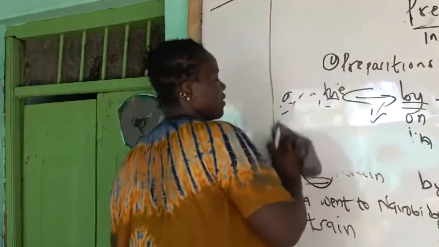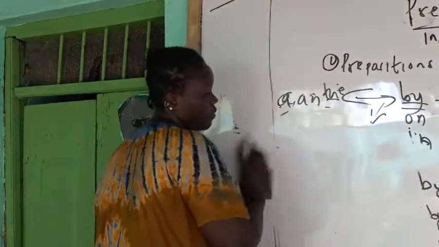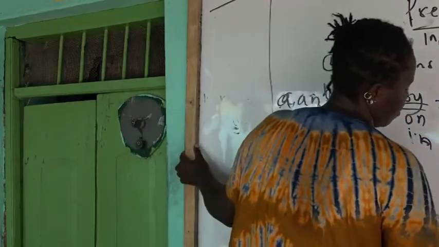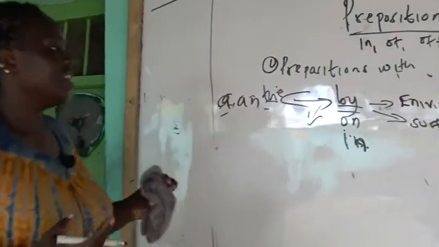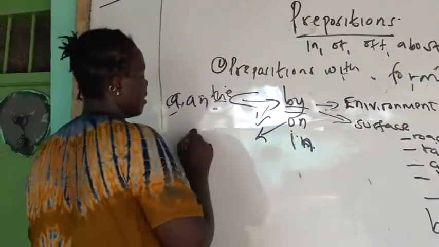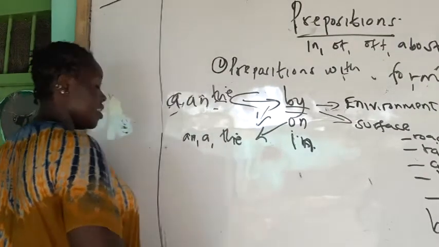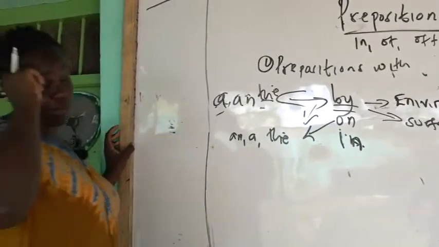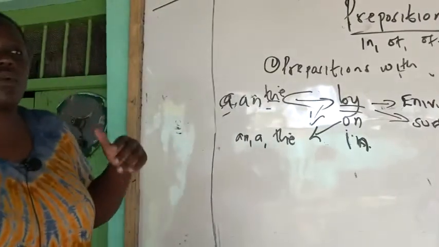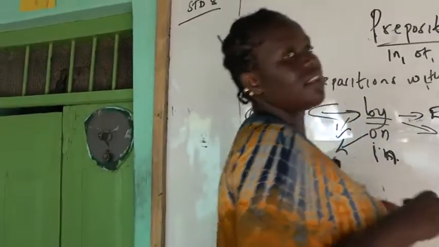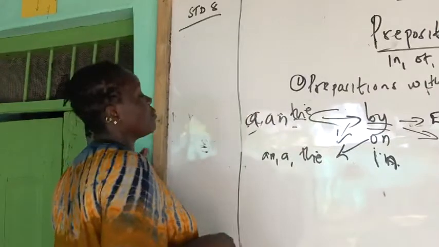Now we come to prepositions of means of transport. Preposition of form of transport number 2 is on. You are going to have what? On. Now you use on with, to begin with, on can take the article a, an, and the before the form of transport. Now, how is it different? How is somebody supposed to use on? What is the difference, or how is a learner supposed to use on and not in, or in and not on?